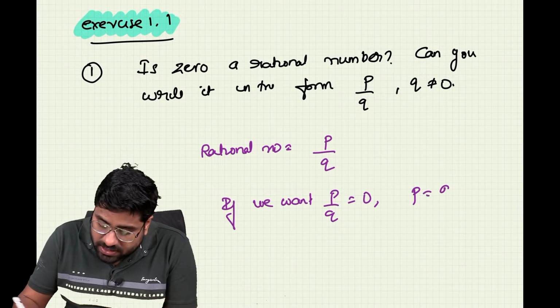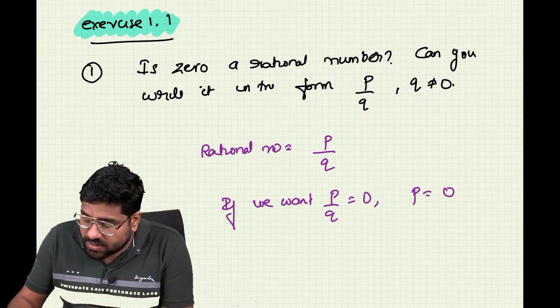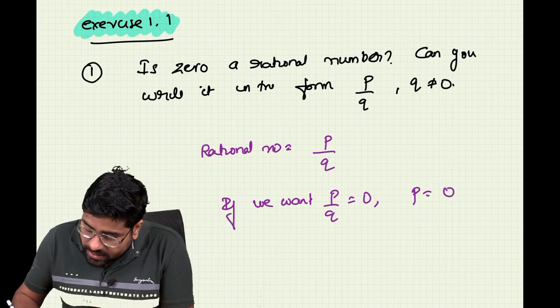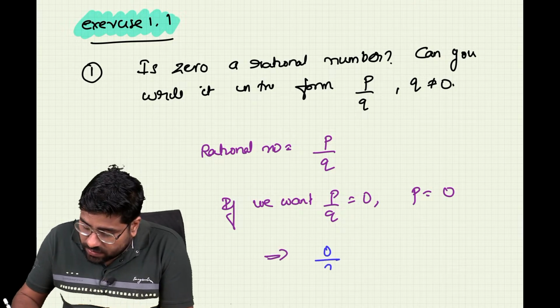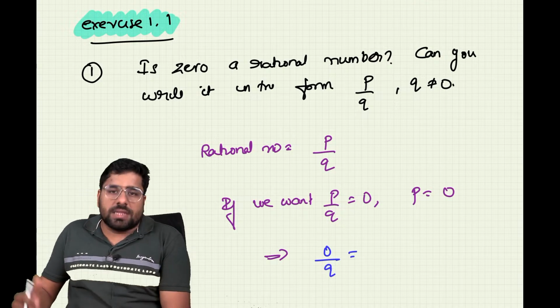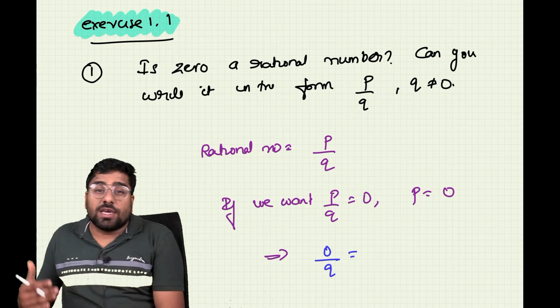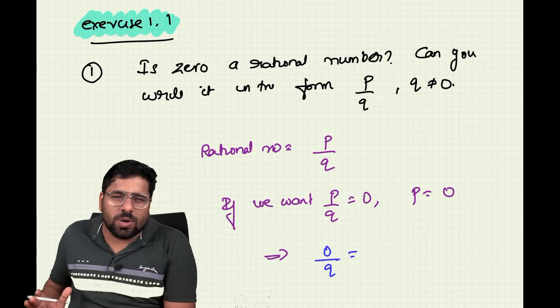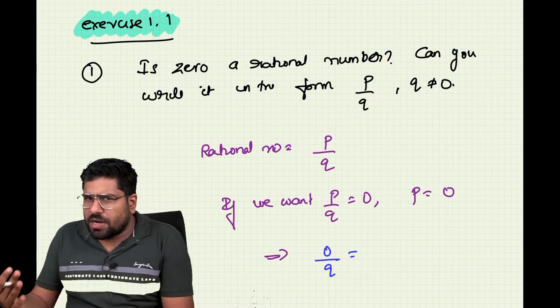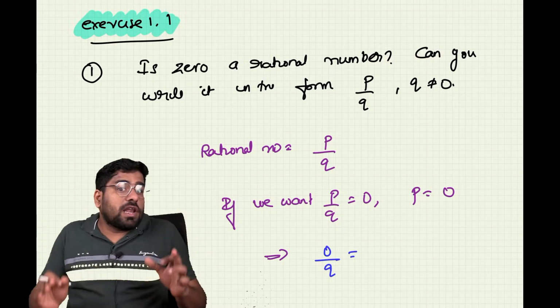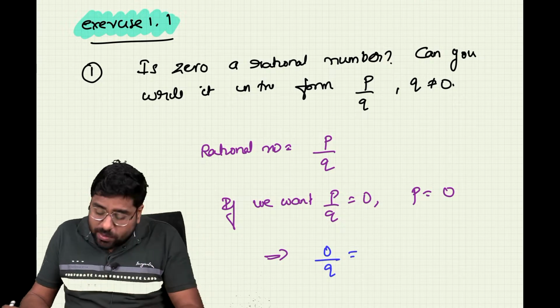We should take p is equal to 0. Okay? p is equal to 0. So that means I am substituting p is equal to 0. What will I get? I'll end up getting 0 divided by q. That is a number that I am going to get. In this case, whatever value we take for q, is it okay for us or not? Think about it.